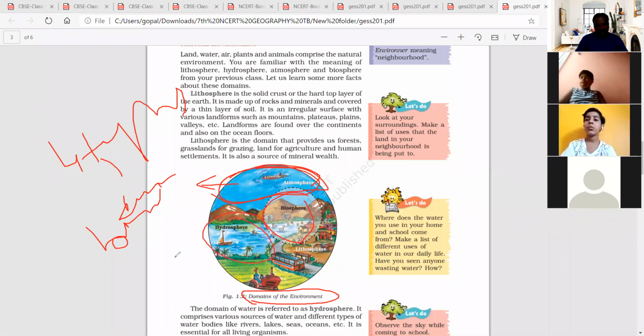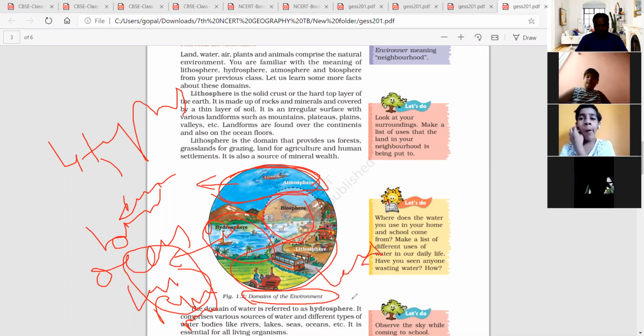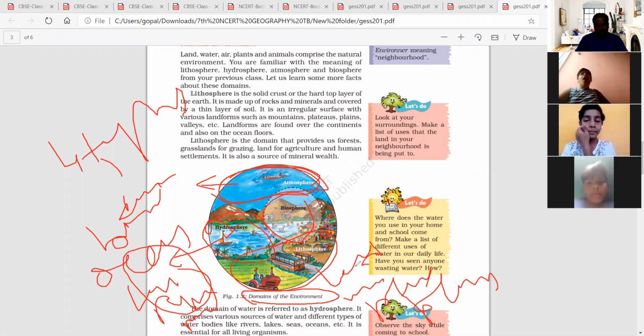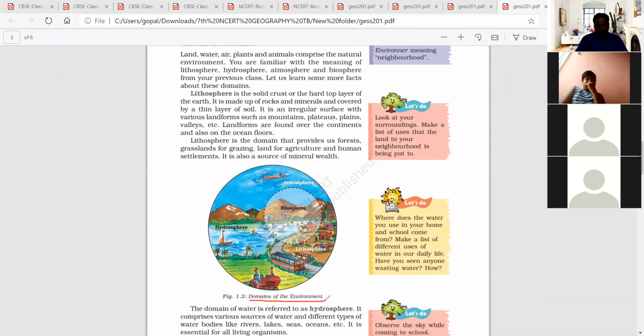So water bodies are nothing but what? Oceans, lakes, rivers, ponds. All these things come under hydrosphere. Hydro means water. Next, lithosphere is nothing but land. Not only land, even mountains, plateaus and plains come under lithosphere. So it was given in a single diagram. They are called the domains of environment.